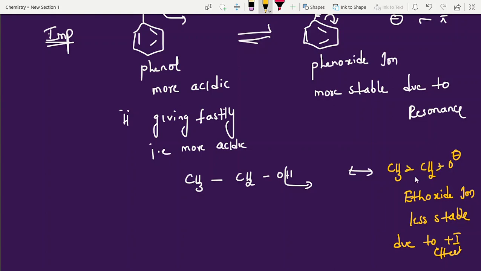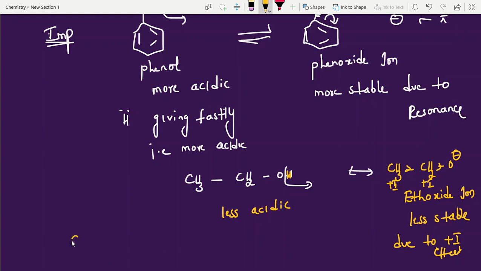Why? Because these are plus I groups. Plus I groups are electron releasing groups. These are already having electrons. Why to take? It is not taking. Negative charge is more, that is unstable. So here he is losing hydrogen, but he is not fastly losing hydrogen. That is the reason finally we can say it is less acidic.